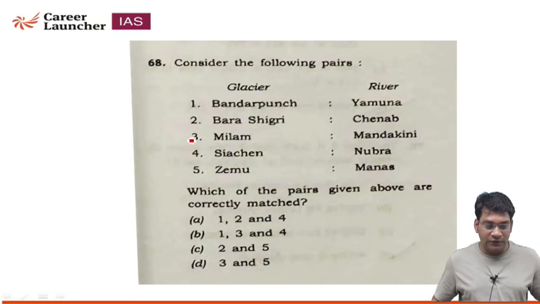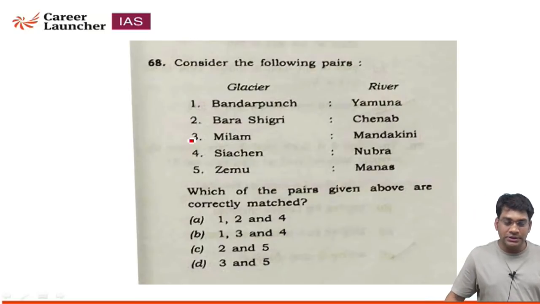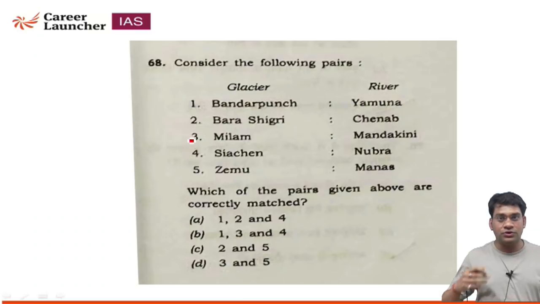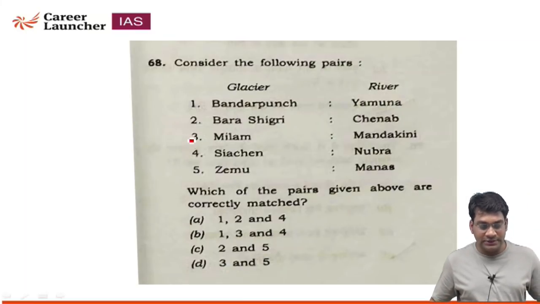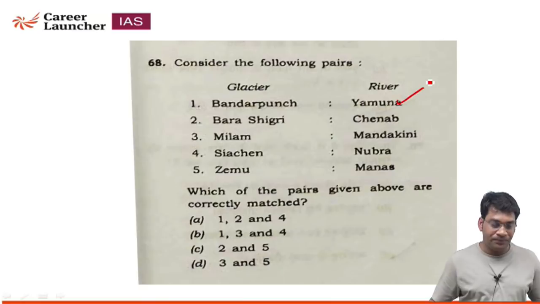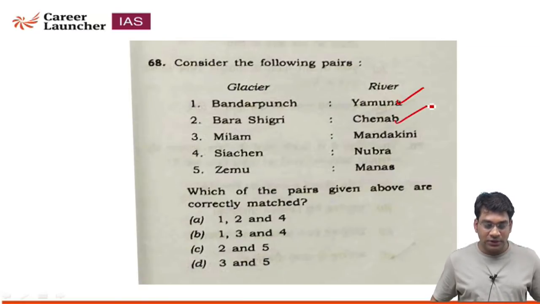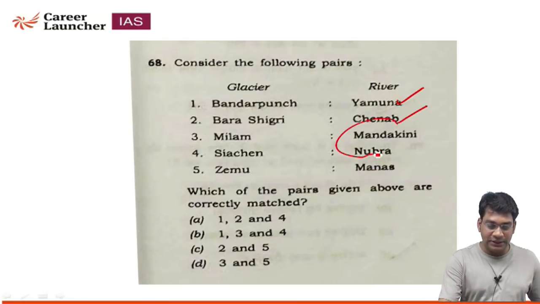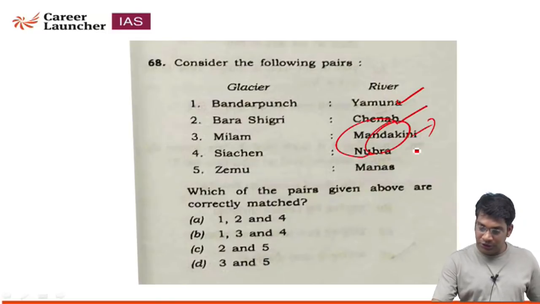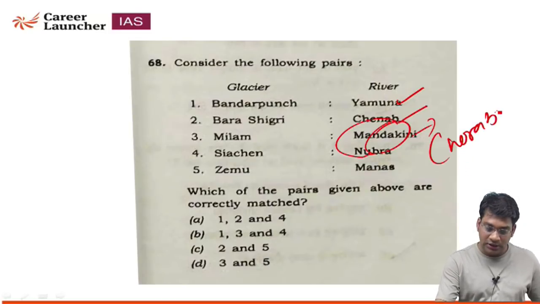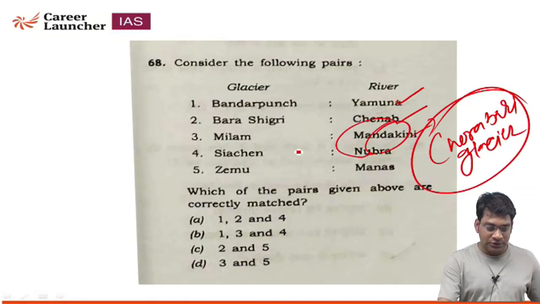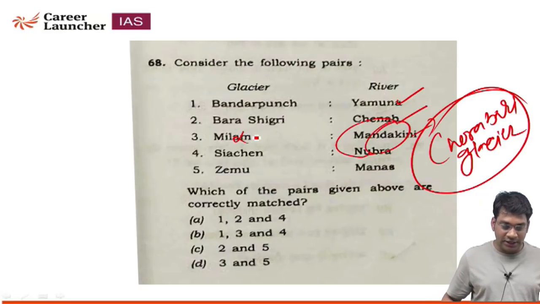Question 68. Consider the following pairs. In this question, glaciers are given along with the rivers which originate from them. Bandarpoonch glacier, river Yamuna: correct. Barashigri glacier, Chenab river: correct. Milam, Mandakini river: the Mandakini river basically originates from the Chorabari glacier. So pair number 3 is not correctly matched.